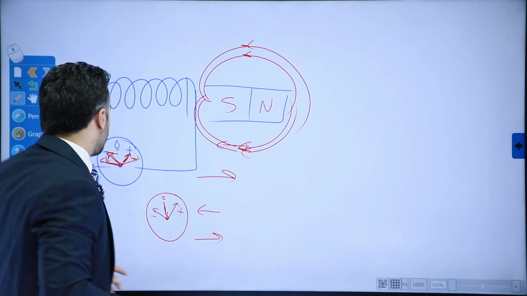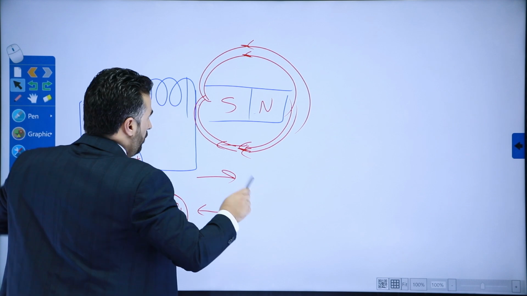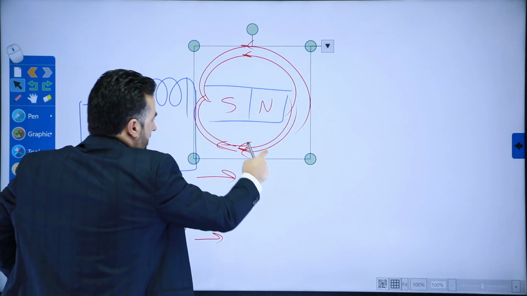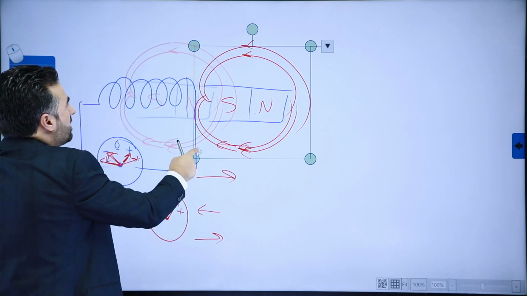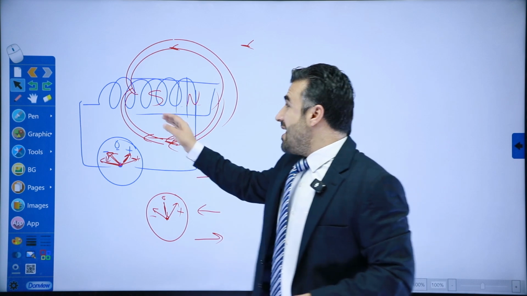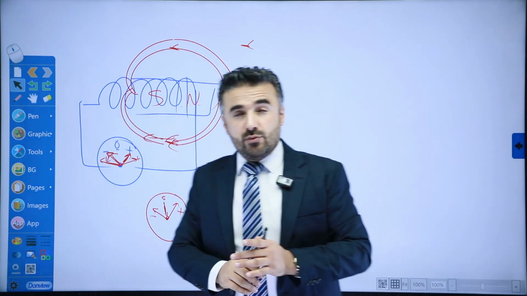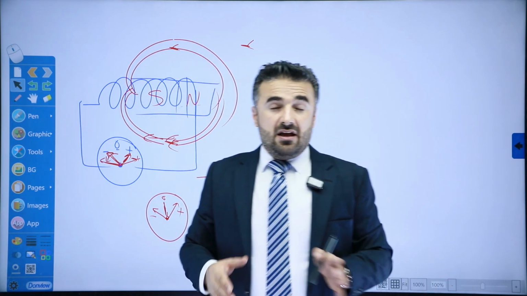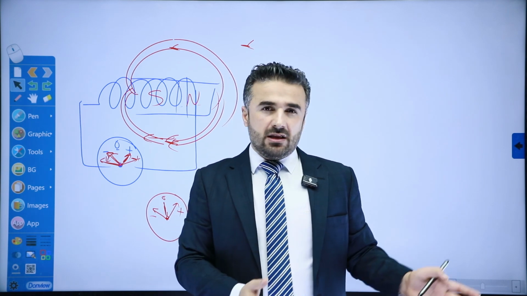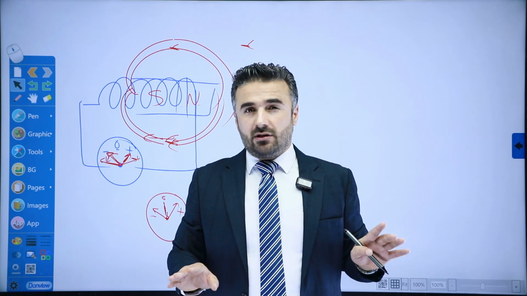But there is also one more thing which is very important. This is true always as long as the magnet and the coil are in relative motion. What do we mean by this? You could have the magnet inside the coil, but if the magnet is at rest, with no movement between the coil and the magnet, then there will be no induced electromotive force.